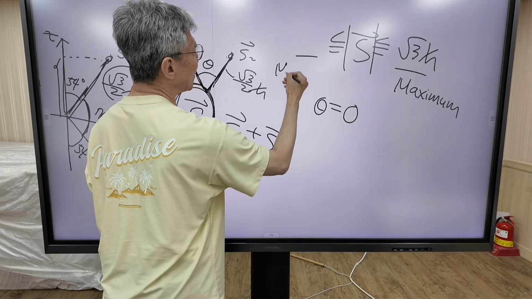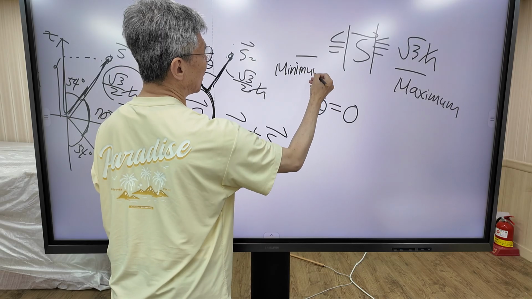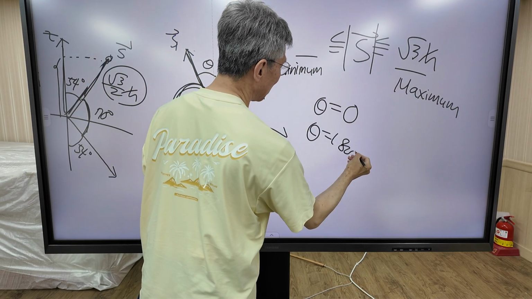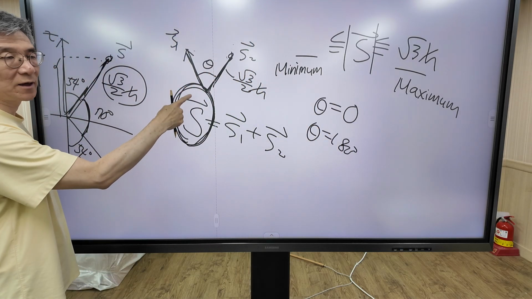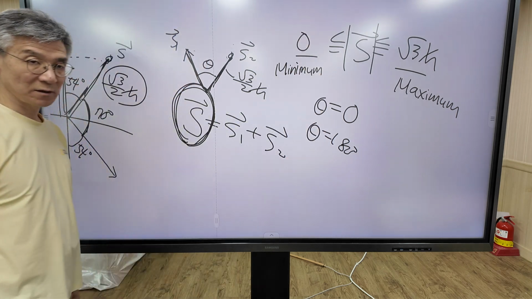What is the minimum value of s? It is called the anti-parallel case. When theta is 180 degrees, it is anti-parallel, so the s vector may be 0.